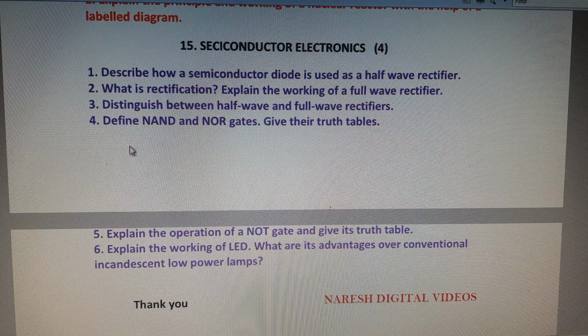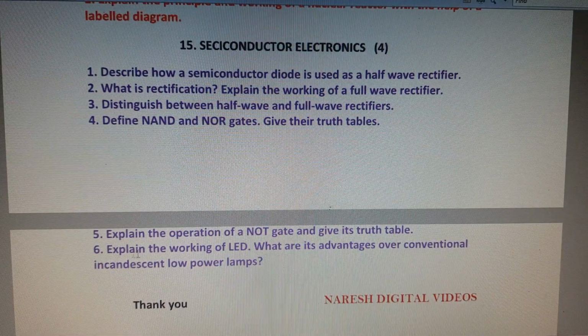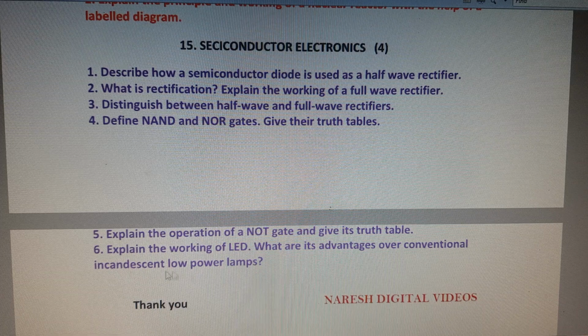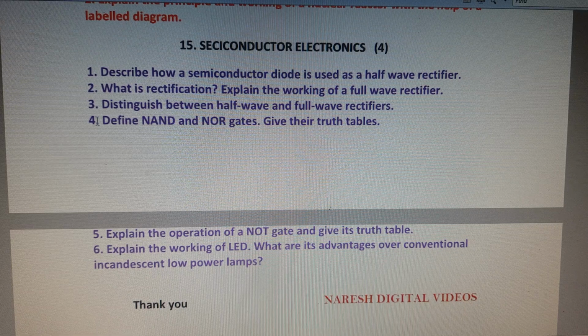And fourth one, define NAND and NOR gates, give the truth tables. And fifth one, explain the operation of a NOT gate and give its truth table. And then last one, explain the working of a light emitting diode. What are its advantages over a conventional incandescent low power lamp? So in these 6 questions, the first 3 questions, half wave rectifier, full wave rectifier, and differences between half wave and full wave, are very important questions.